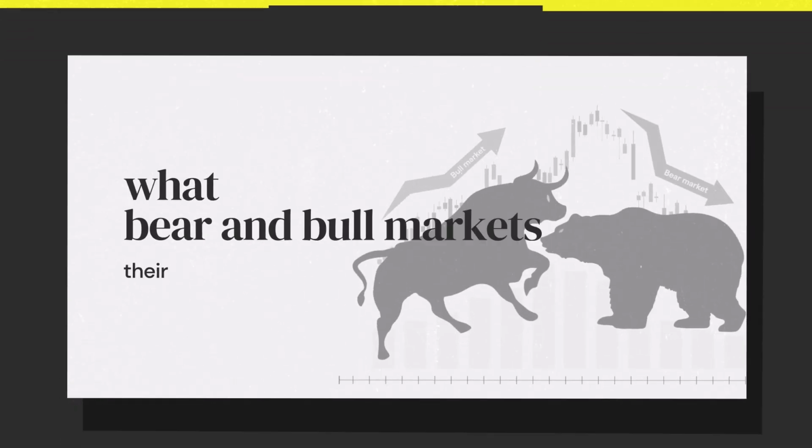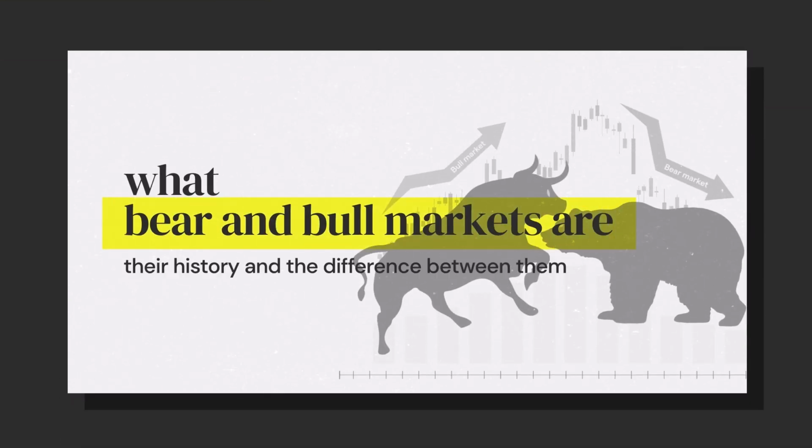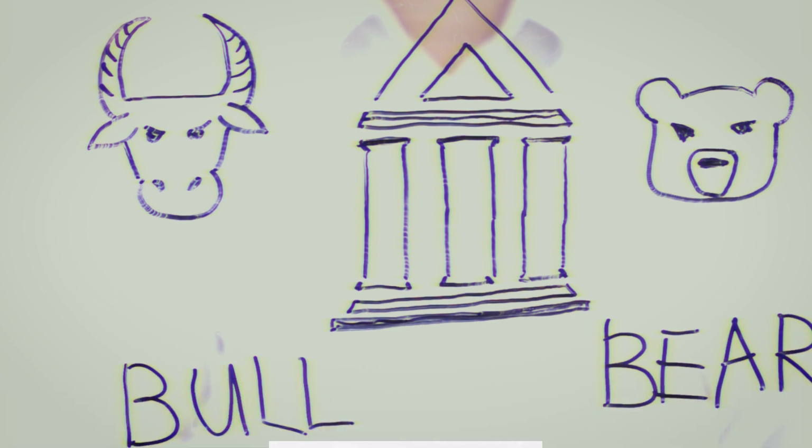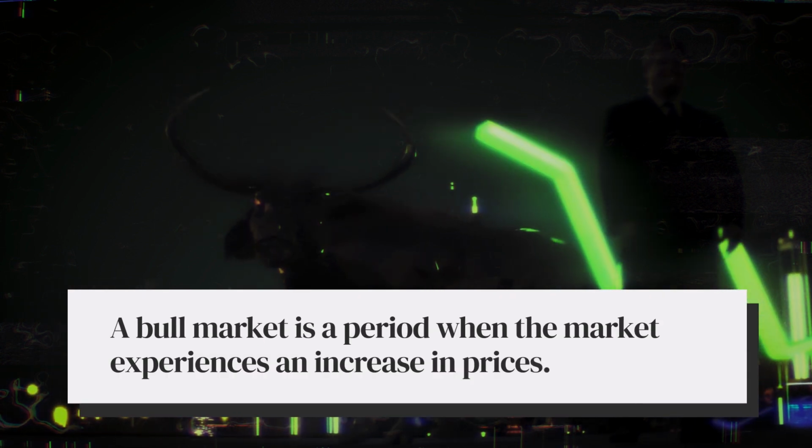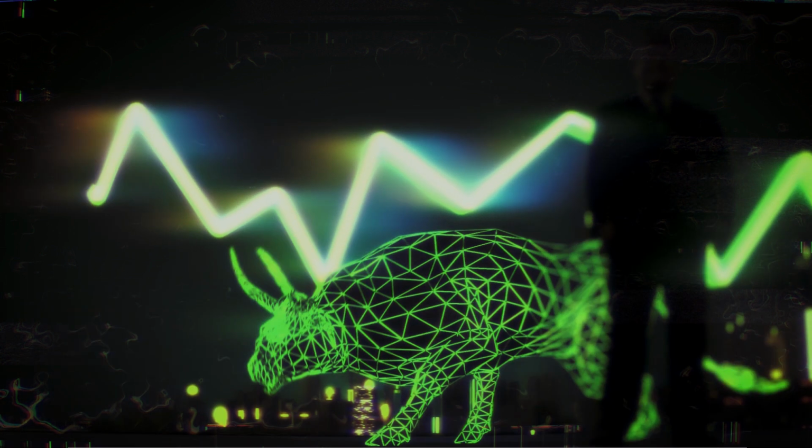In this video, you will learn what bear and bull markets are, their history, and the difference between them. What does bull market mean? In simple terms, a bull market is a period when the market experiences an increase in prices. So what does a bull market mean?